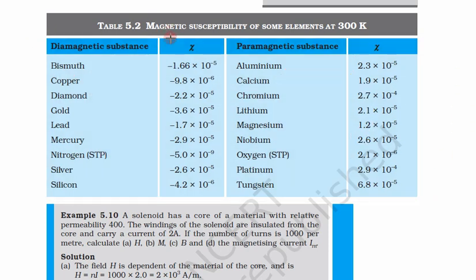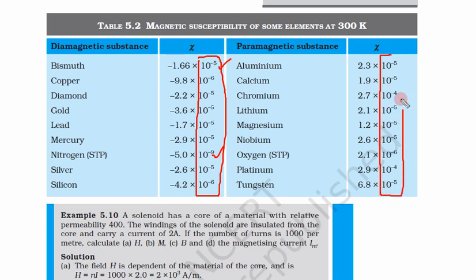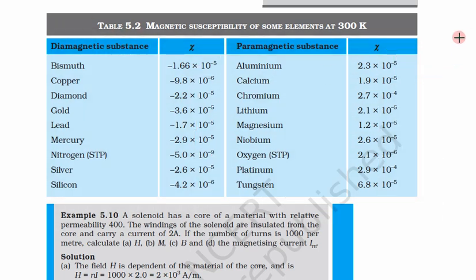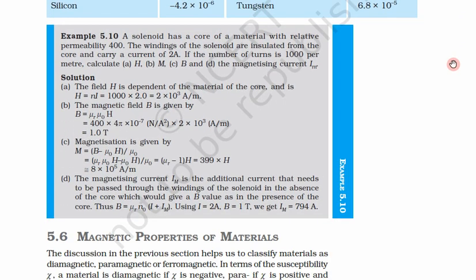So this is a decrease. Again you can see this number is very small, 10 to power minus 5 to 10 to power minus 9. So this is very small. Here too this number is very small, 10 to power minus 4 to 10 to power minus 6. Again both are small. We will see some materials for which this chi is very large. Those materials are called ferromagnetic material, that we will see later. But for paramagnetic, chi is small and positive, and for diamagnetic, small and negative.